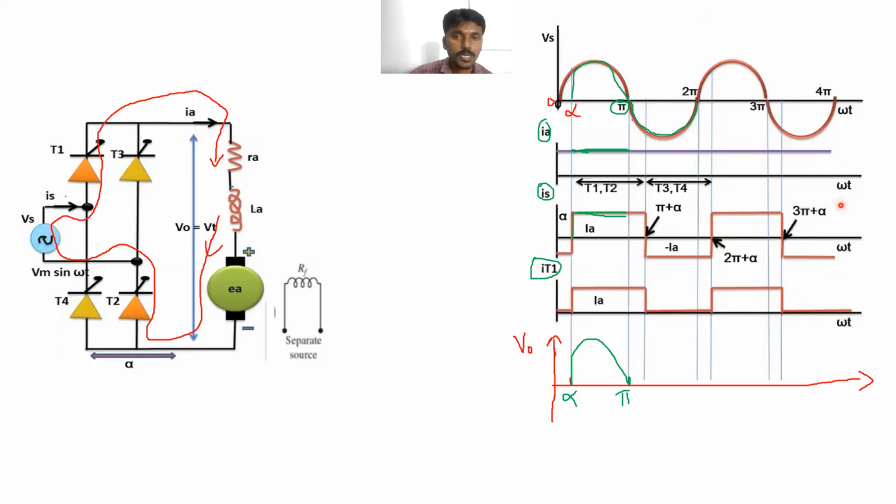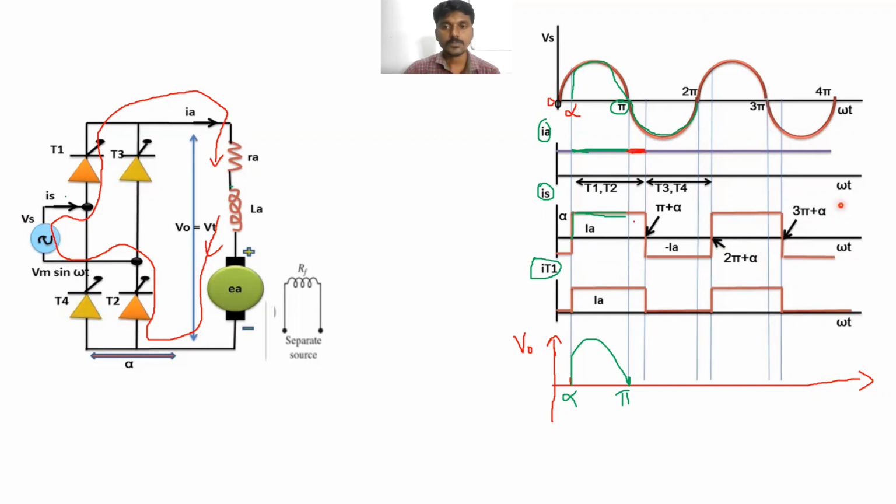Okay, at omega t equal to pi, whatever energy is stored in the inductance will be released through T2, the supply terminals, T1 and the resistance like this. So during this period also, the current is flowing through the load circuit, that is the armature current or load current or output current. If we assume this as constant.